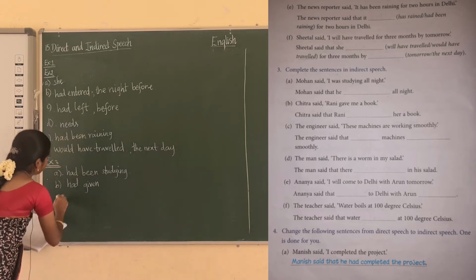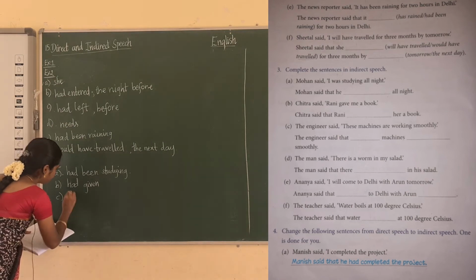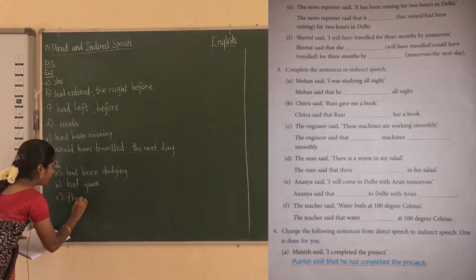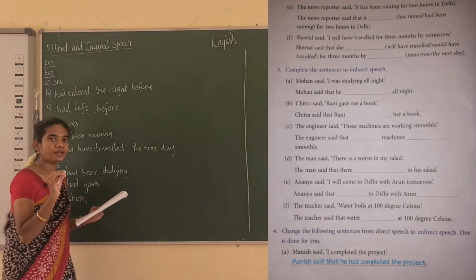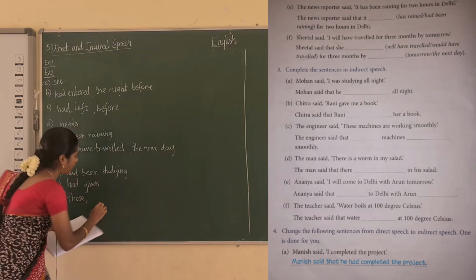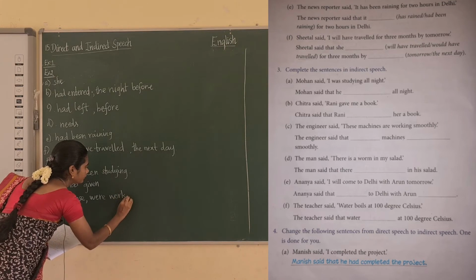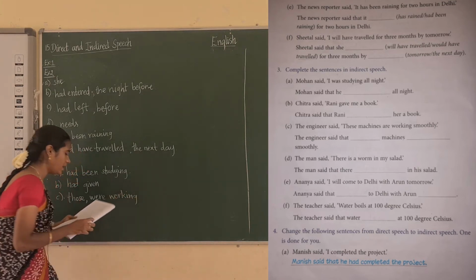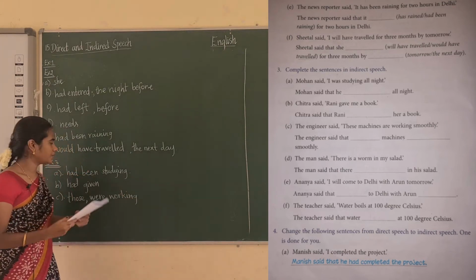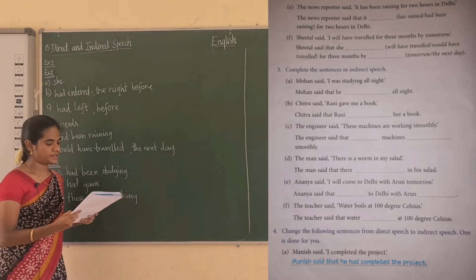Okay, and this is changed into those, and machines is there, so we are using were. Okay, were working. Okay, present continuous is changed into past continuous tense.